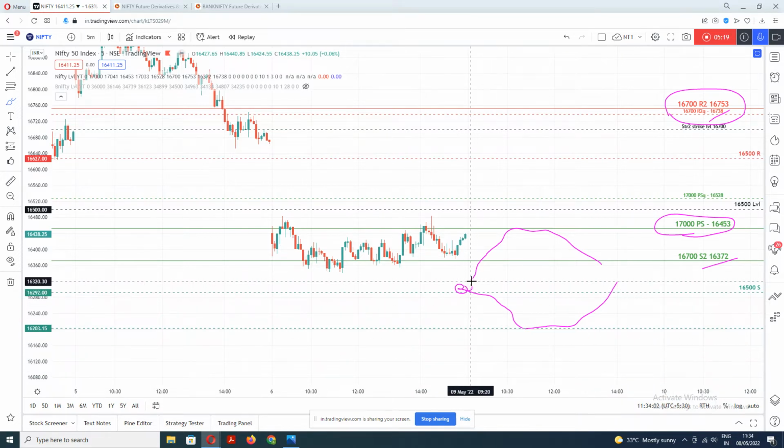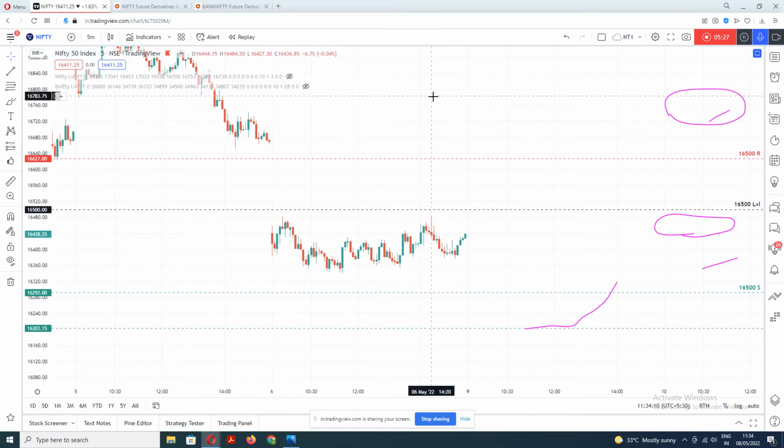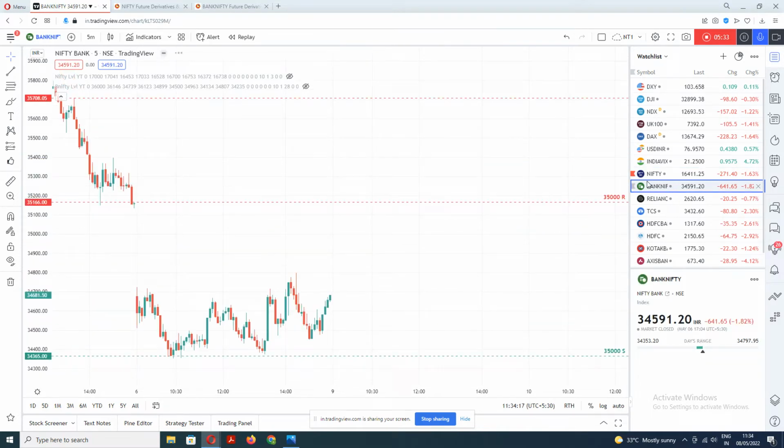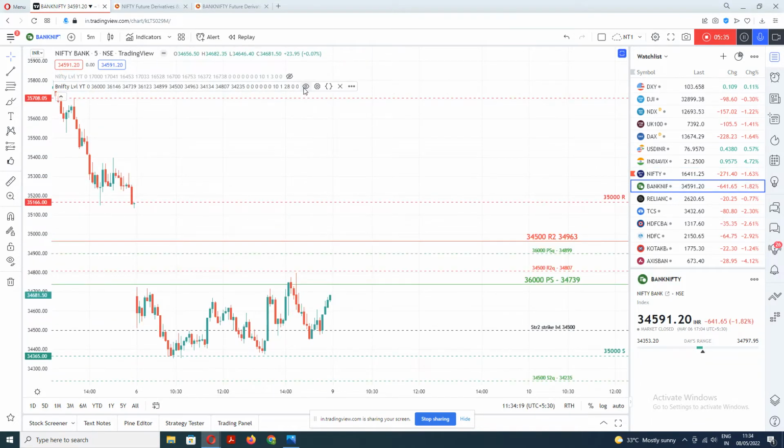So let's see what will happen tomorrow in Nifty, and now we'll discuss Bank Nifty. So what will happen in Bank Nifty? You see, in Bank Nifty the straddle has been formed near 36,000.